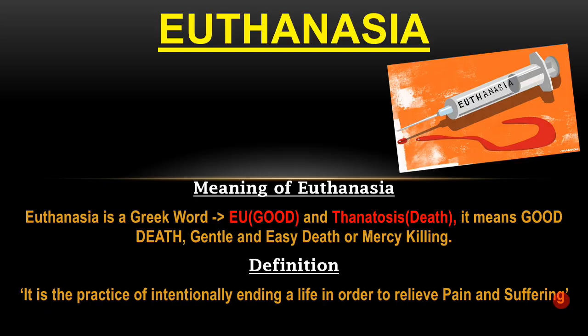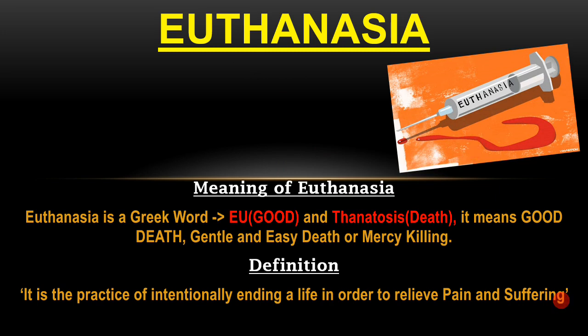So the first thing that comes to our mind is, what is the meaning of euthanasia? Euthanasia is a Greek word, where eu means good and thanasis means death. So we can say the meaning of euthanasia is good death, or gentle death, or easy death, or mercy killing. That is the particular meaning of euthanasia.